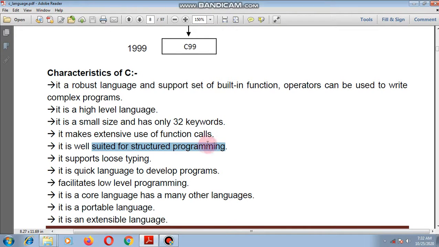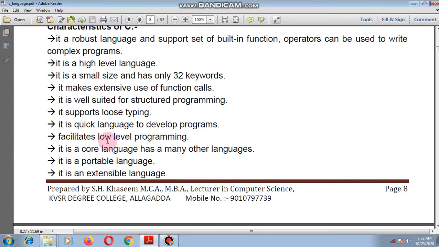It is suited for structured programming, meaning programs are designed block-wise. It supports loose typing, meaning we can write subroutines first and then use those subroutines or subfunctions within any other program. And it is a quick language for developing programs.